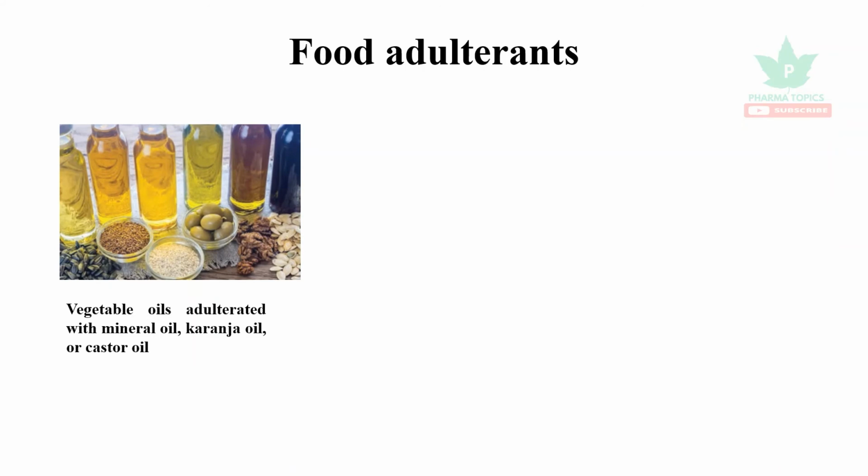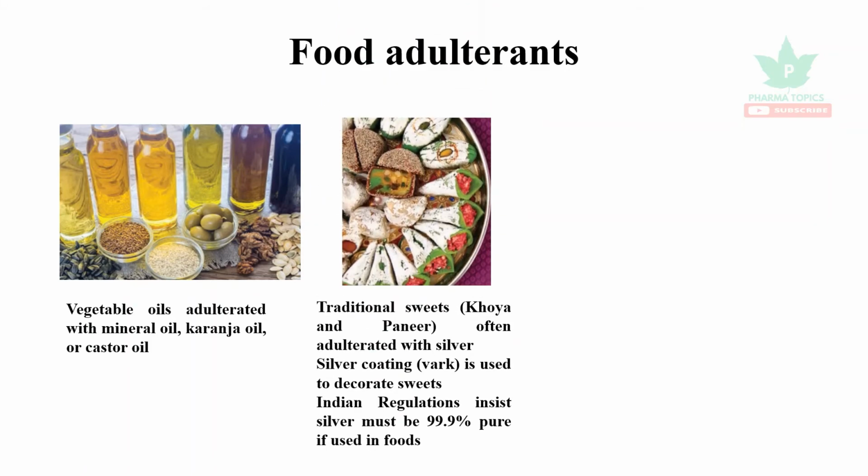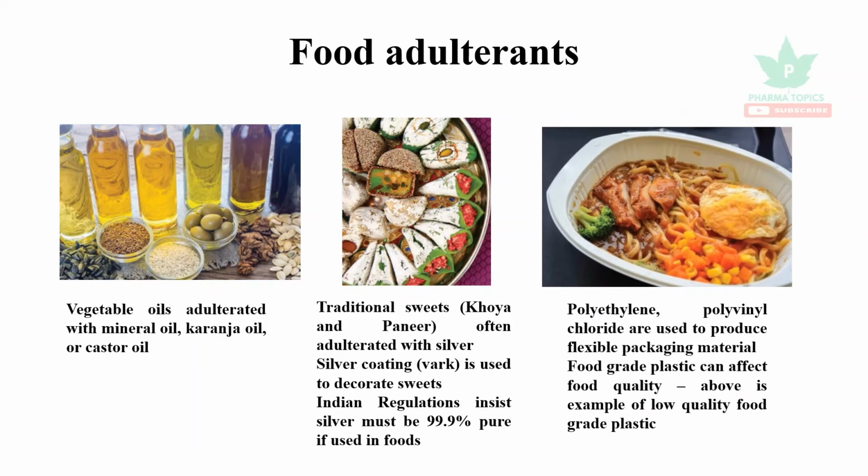Then vegetable oils are adulterated with mineral oil, karanja oil, or castor oil. And traditional sweets, koya and paneer, are often adulterated with silver. Actually, silver coating, called vark, is used to decorate the sweets. The Indian regulations insist silver must be 99.9% pure if it is used in foods. Polythene and polyvinyl chloride are used to produce flexible packaging material. Low-grade plastics can be a reason for adulteration of food.